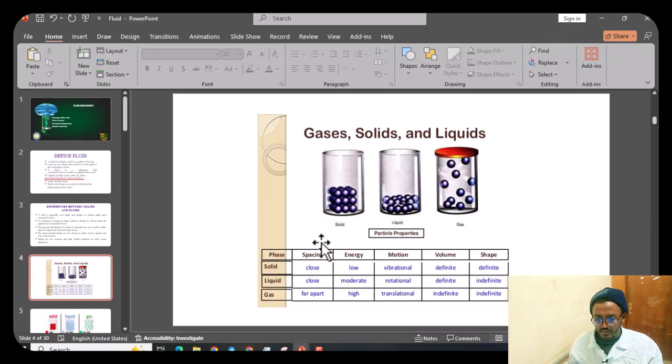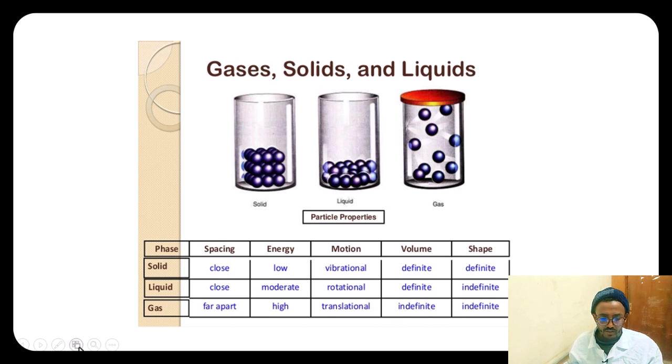Gas, solid, and liquid. We have gas, we have solid, and we have liquid. In terms of phase, we have solid, liquid, and gas. In terms of spacing, in solids it's close, in liquids close, but in gases they are far apart. As you can see, the molecules are far apart in gases.